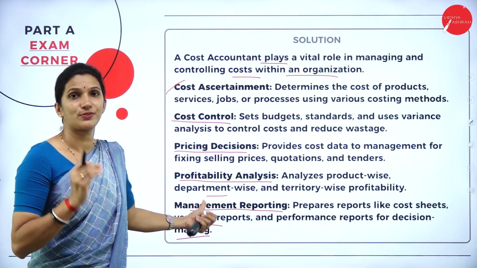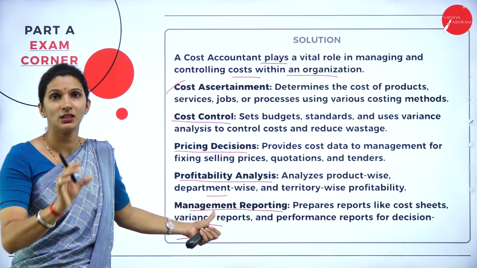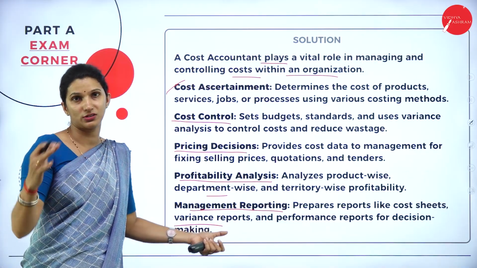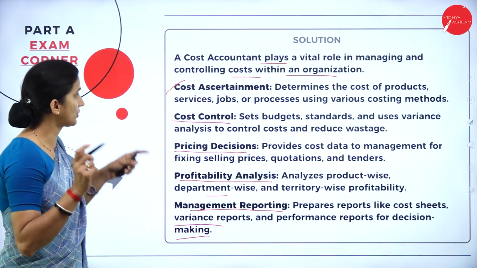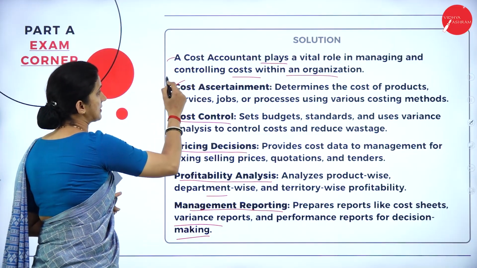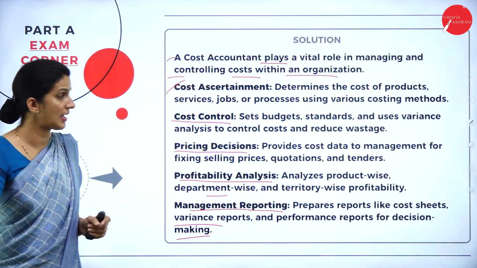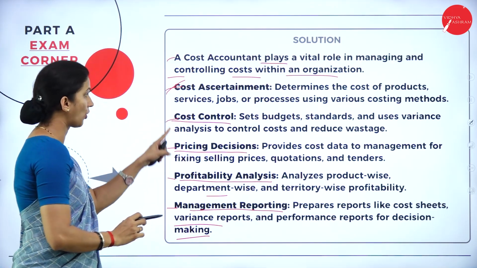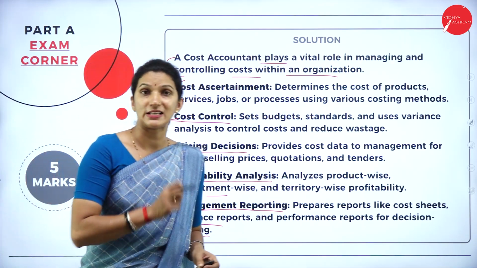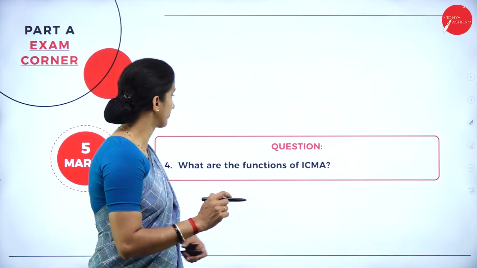So it is the duty of the cost accountant to give the proper idea about the cost performance of the organization. So for the 5 marks, you can write these as the basic introduction, and then you can explain simply in one line about all these 5 points if it is asked for 5 marks.